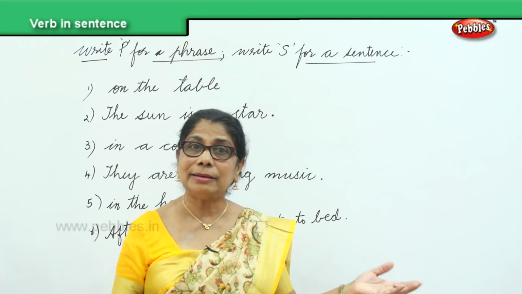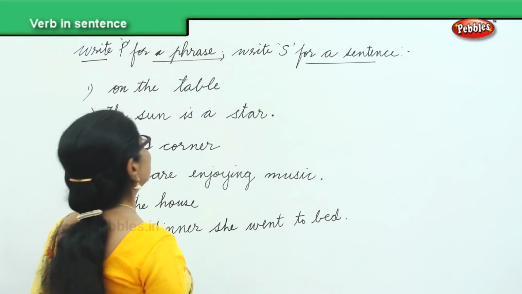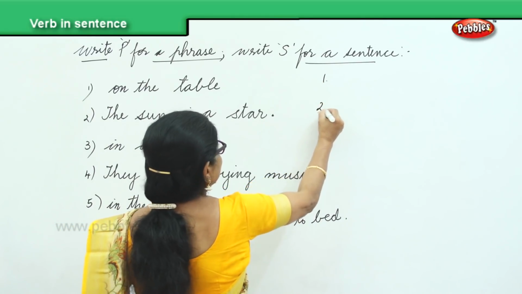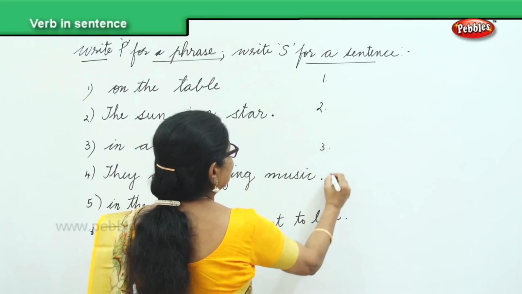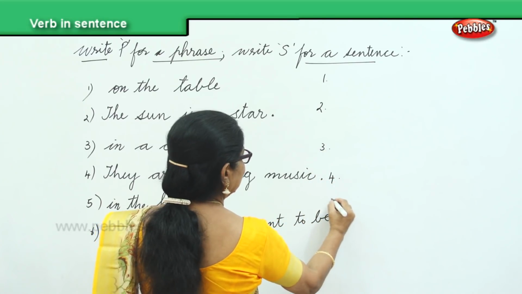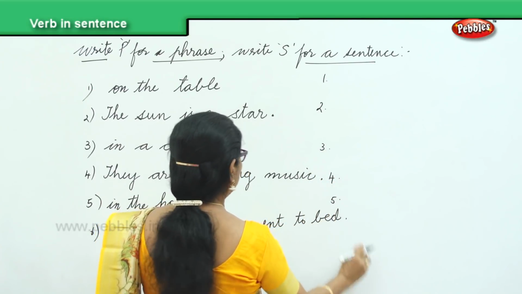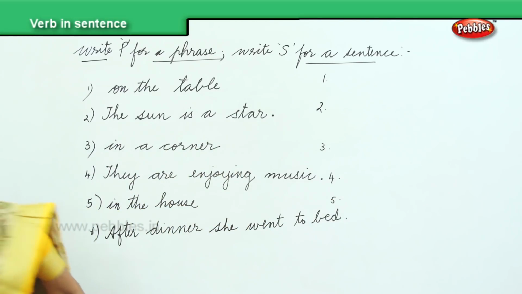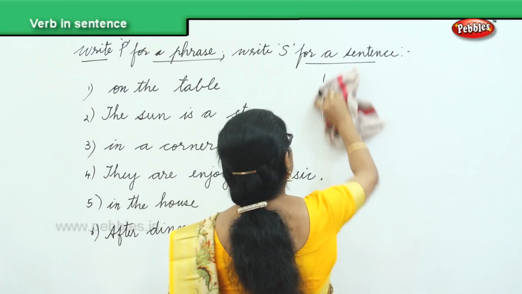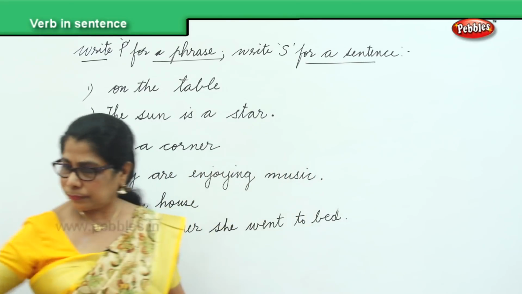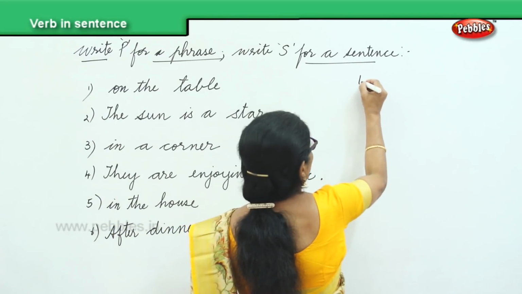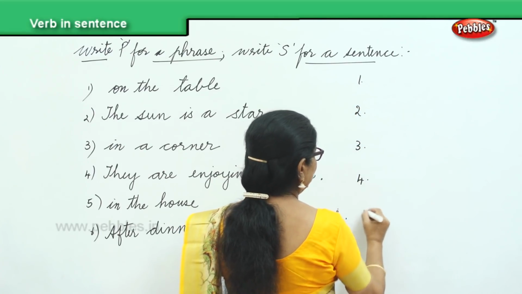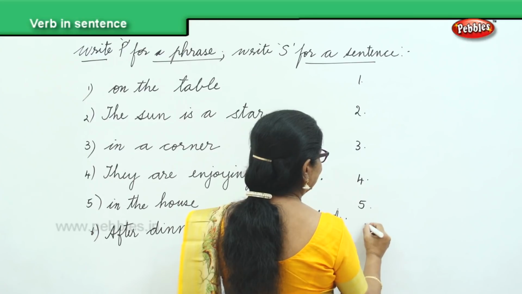It must make complete sense. There are six of them. Now all this you identify. Let's see how good you are.